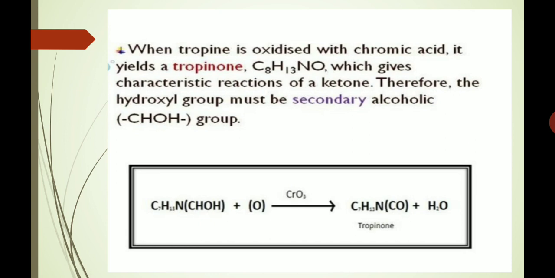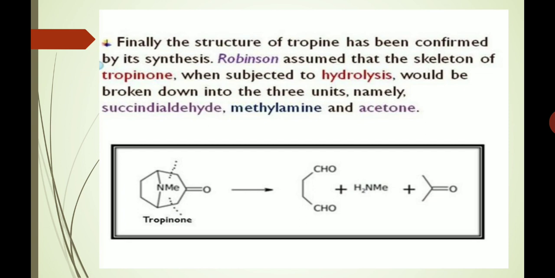As I have shown in this reaction, tropine on oxidation with chromic acid gives a ketone, that is tropinone, and a molecule of water. Finally, the structure of tropine has been confirmed by its synthesis. Robinson assumed that the skeleton of tropinone, when subjected to hydrolysis, would be broken down into 3 units, which are succinaldehyde, methylamine, and acetone, as it has been shown in the following figure.